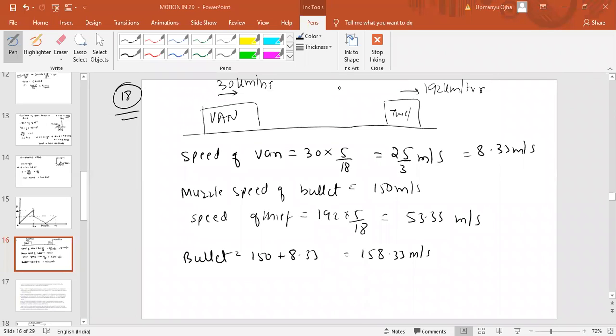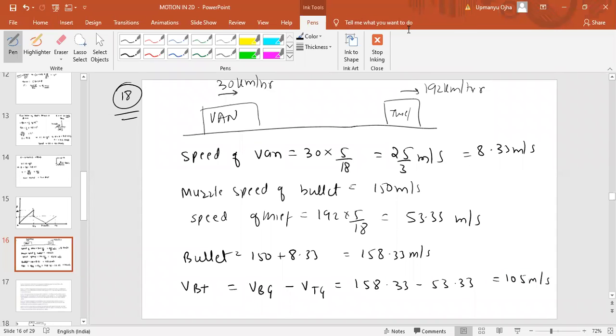Now what we need to find is with what speed the bullet will hit the thief car. Velocity of bullet with respect to thief car equals velocity of bullet with respect to ground minus velocity of the thief car with respect to ground. That is 158.33 minus 53.33, which comes as 105 meter per second.